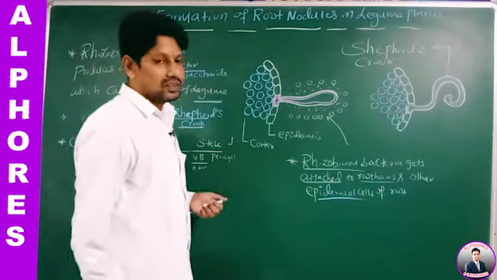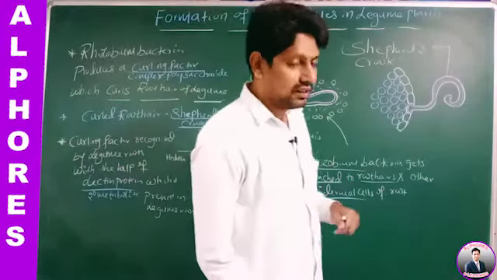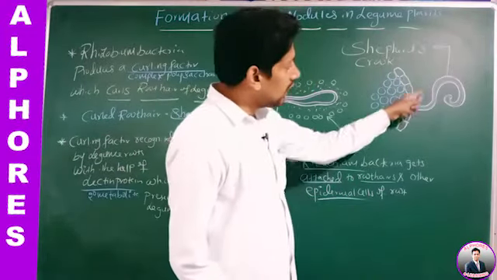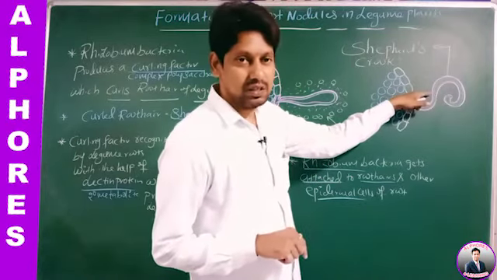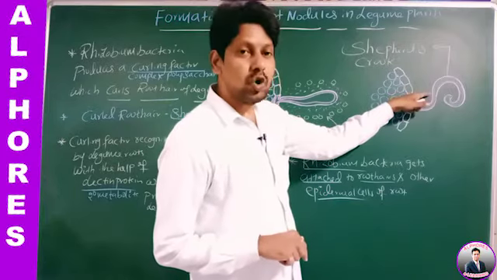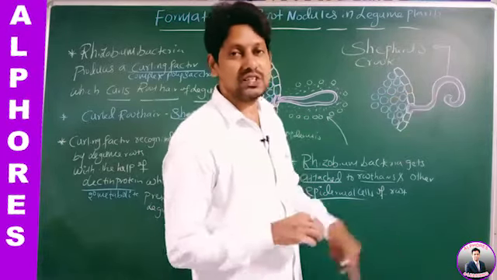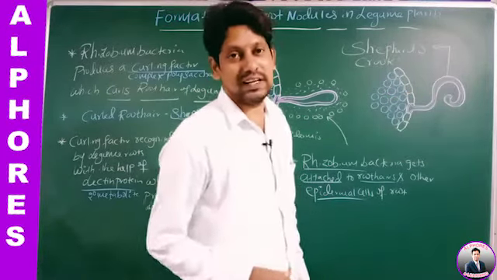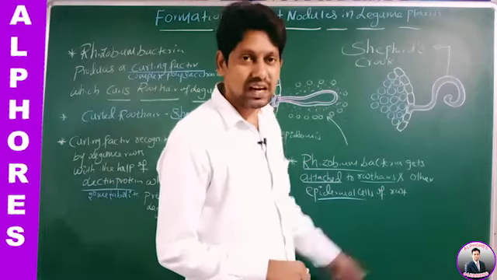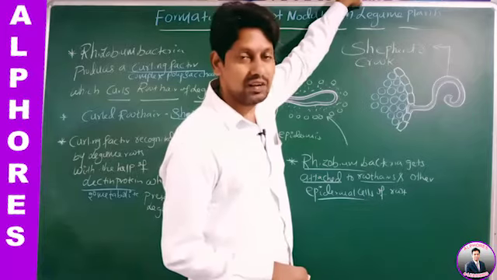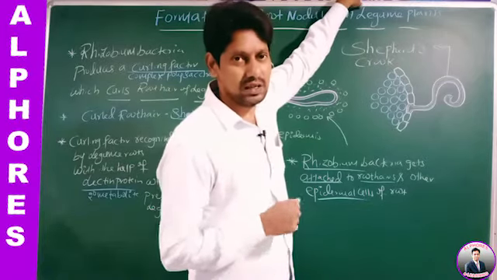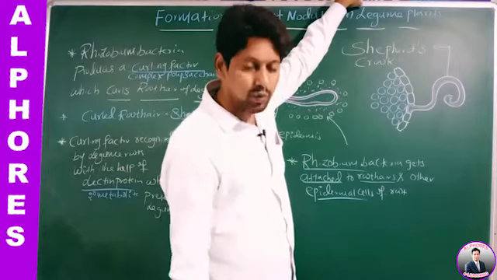Okay, now see this diagram. Once the root hair of the legume plant gets curled, this Rhizobium bacteria produces cell wall dissolving enzymes, or cell wall digesting enzymes. Who is producing the cell wall digesting enzymes?